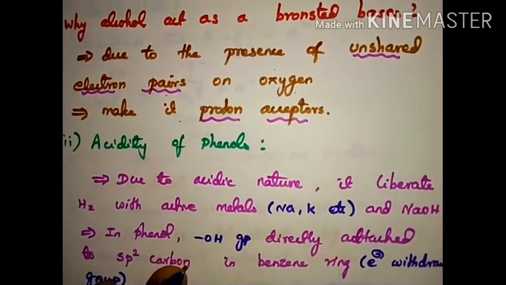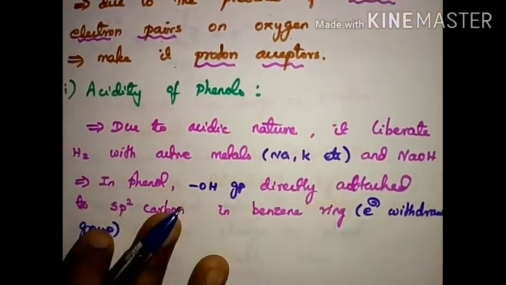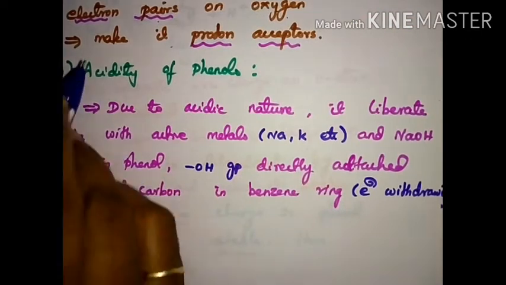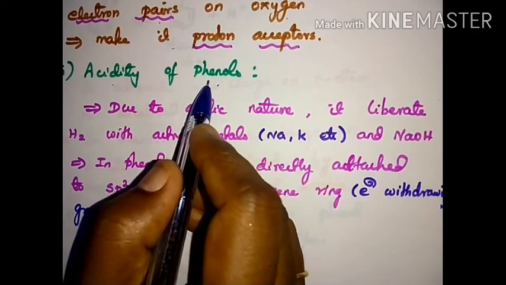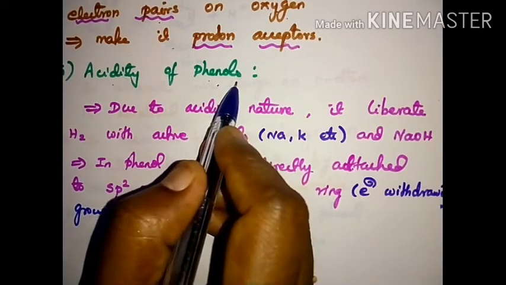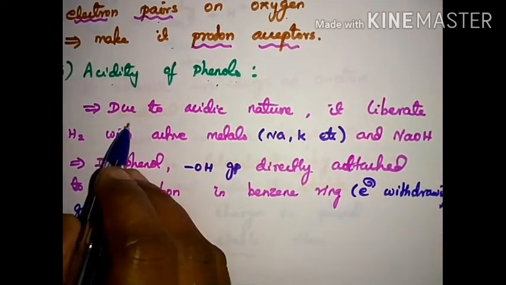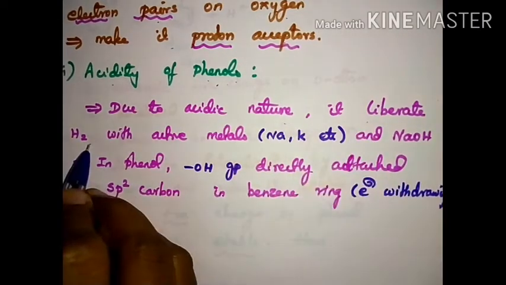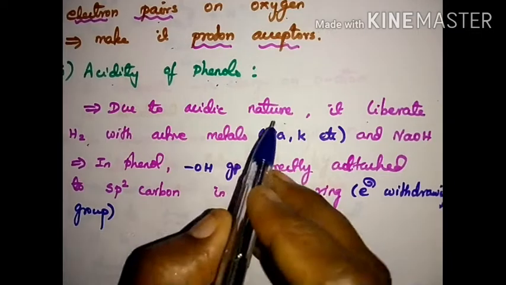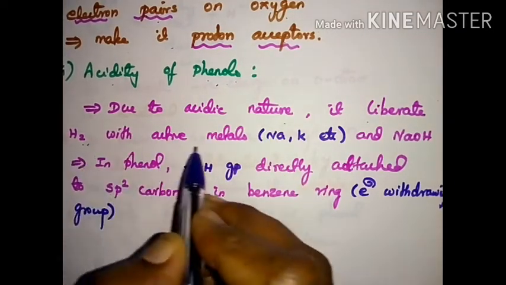Now we are going to see the acidity of alcohols. In alcohols we are taking the aryl alcohol, that is phenol. Due to the acidic nature, it liberates hydrogen. We already discussed, any alcohol has a tendency to liberate hydrogen with alkali metal.